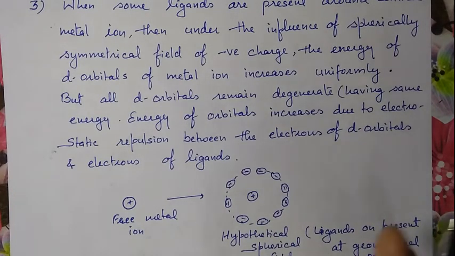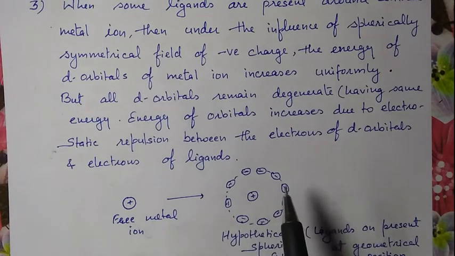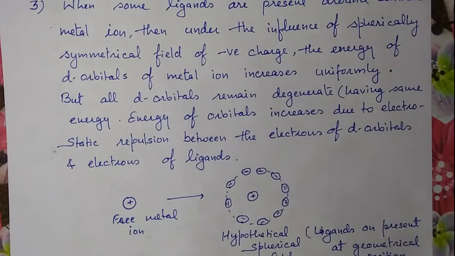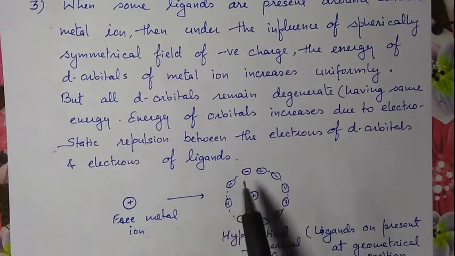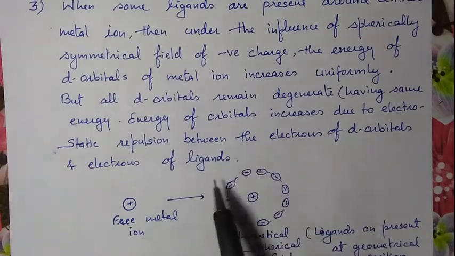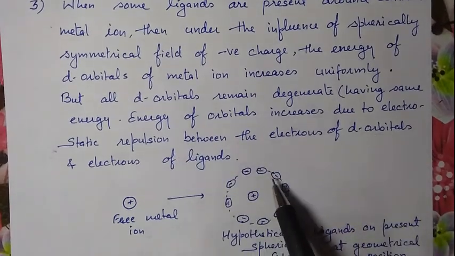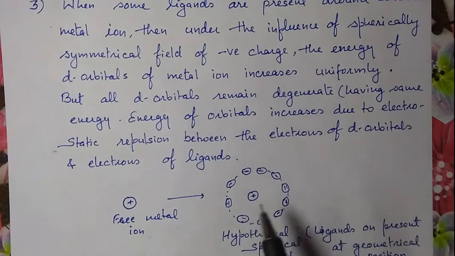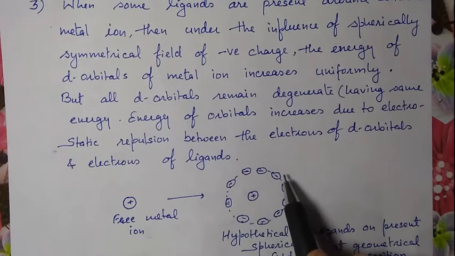It means after this increase, all d orbitals remain degenerate at higher energy. It means they have similar energy, the same energy, even at higher energy. The energy of the d orbitals increases due to electrostatic repulsion between the electrons of the d orbitals and the electrons of the ligand.